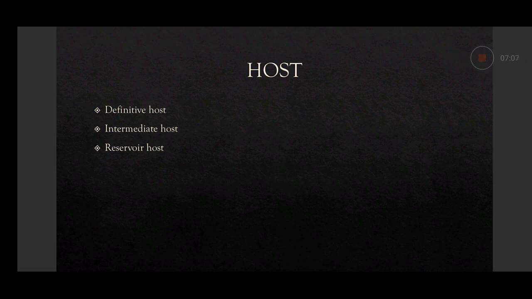For example, in most parasites, human beings are the definitive host, with some exceptions. Like in the malarial parasite, sexual reproduction takes place in mosquitoes. So the mosquito becomes the definitive host and man becomes the intermediate host in malaria.